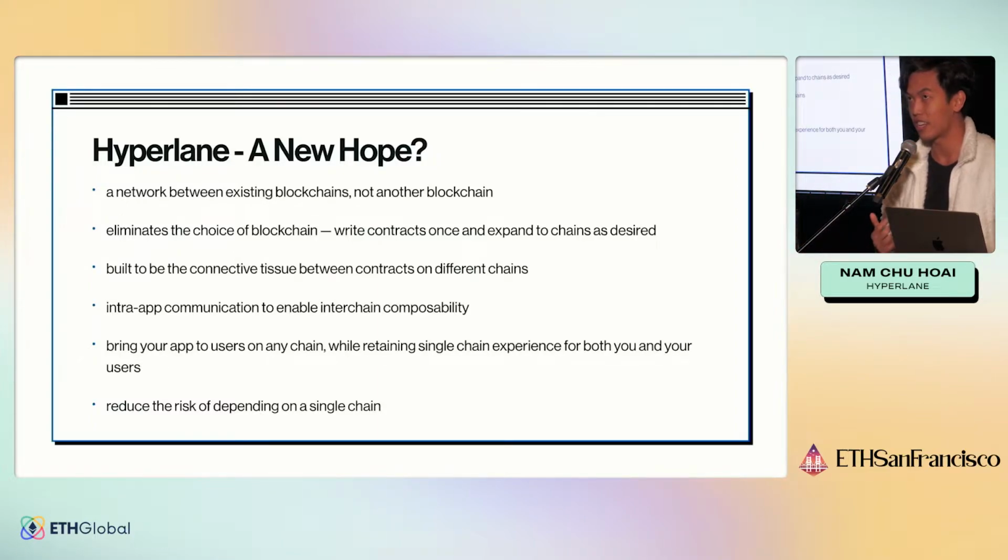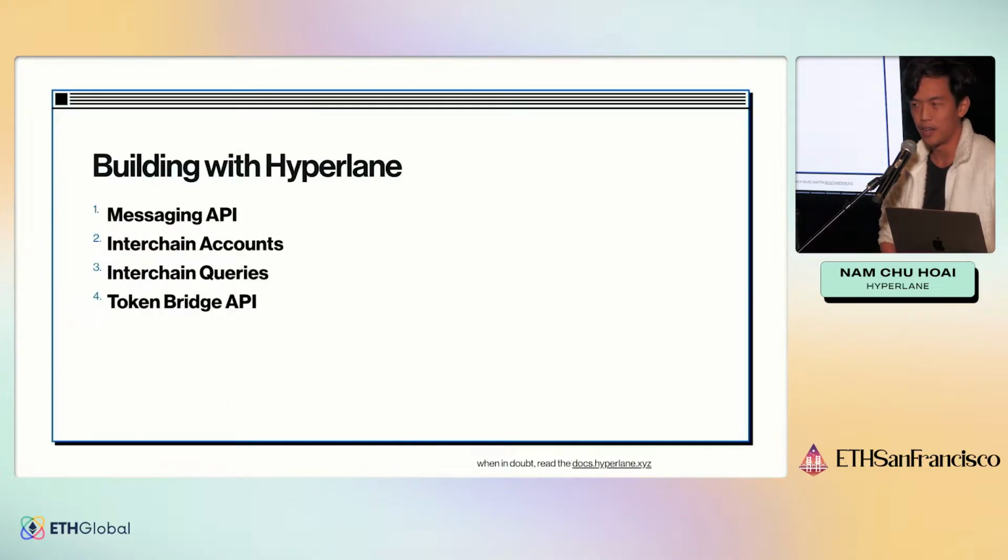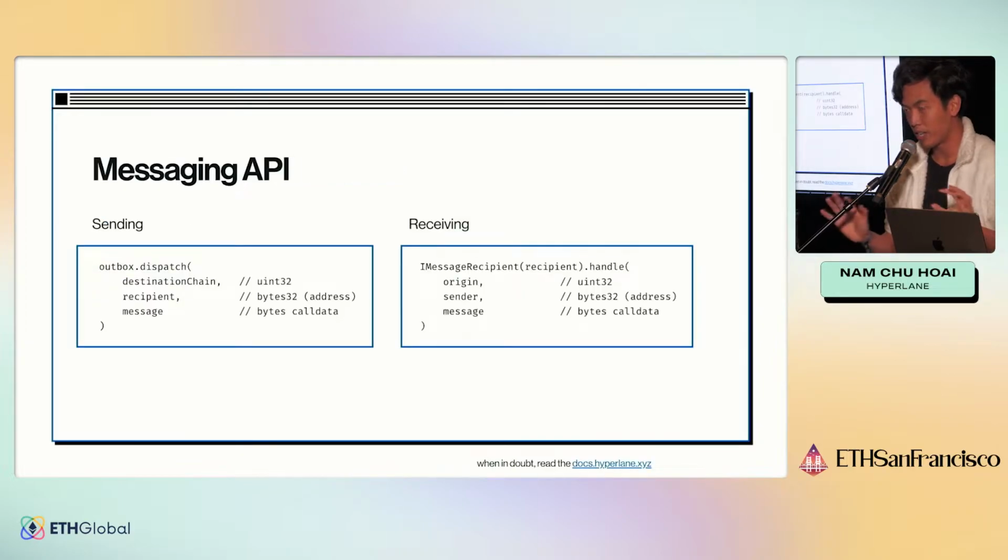Of course, I think this adds more complexity, and we can talk about that. Hyperlane at the core is really just a messaging API, but we also provide what we call the accounts, the queries, and the token bridge API on top, which makes things a little bit easier. And I'm just going to do the brave thing of trying to do live demos. The first thing, the very base API that we have, is what we call the messaging API.